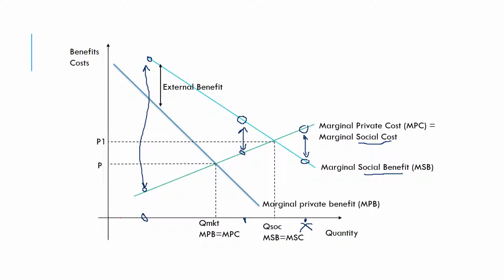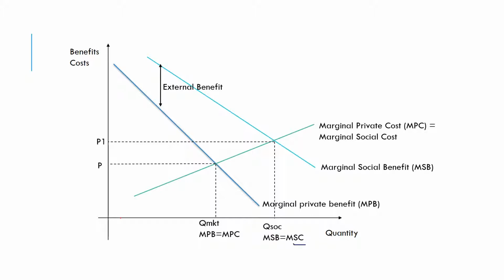In fact, we would want, from society's point of view, all the bees up till this quantity, because to the left, the benefits outweigh the cost, to the right, the costs outweigh the benefits. From society, looking just at the social benefits and the social costs. So let's now add in that analysis. And if we do so, we can see that we get a situation where the socially optimum output is the position where the social benefit equals the social cost, and that gives us this particular quantity.